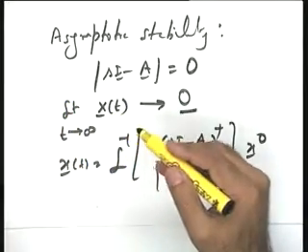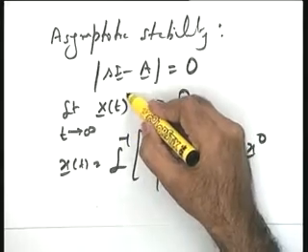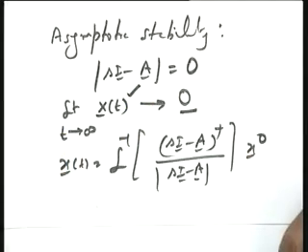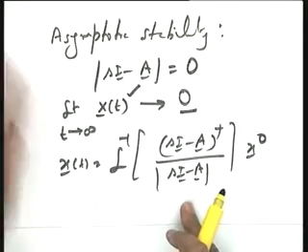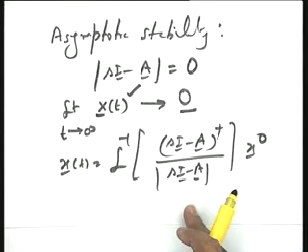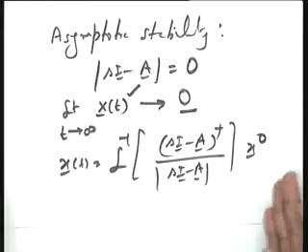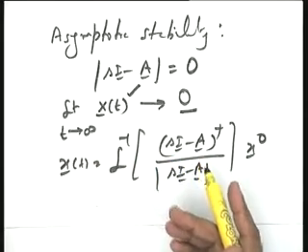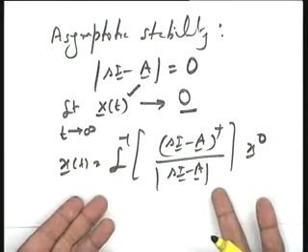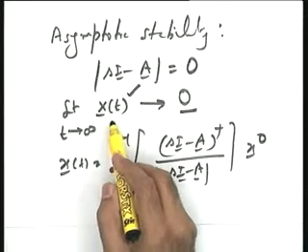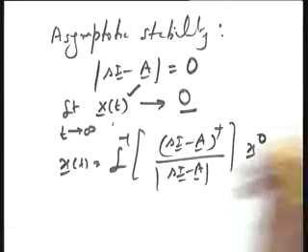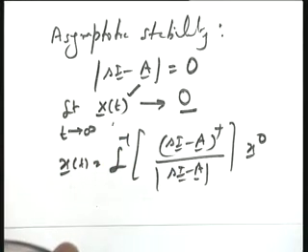So, the condition of asymptotic stability is this, that the state vector decays to 0 as t tends to infinity, and which happens when all the roots of the characteristic equation are in the left half plane. Now, the condition of instability should be very clear. You take any root in the right half plane and look at this equation, definitely the state variables will grow to infinity, and hence the system is unstable.